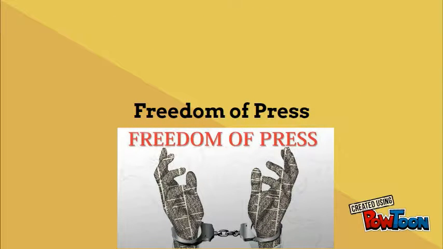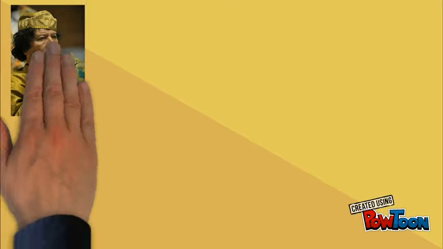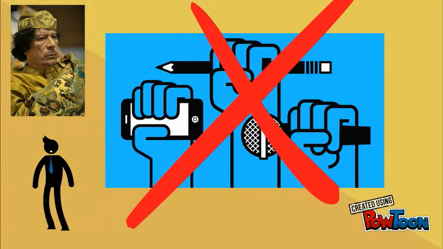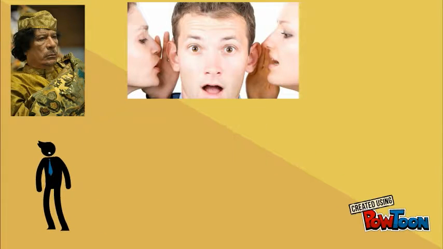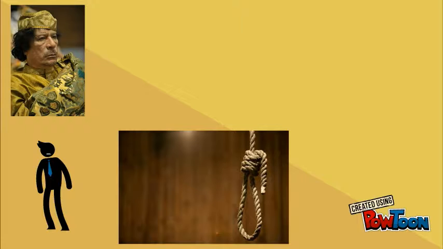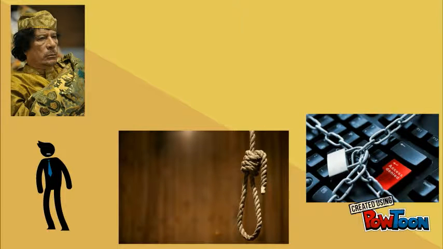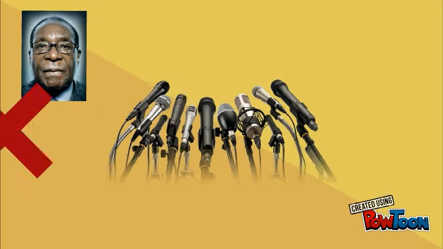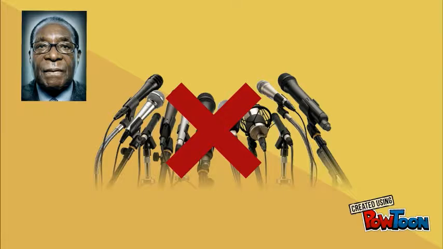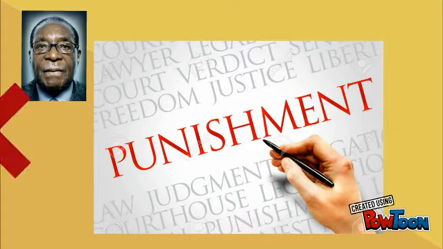Next up, we will be comparing how these dictators dealt with freedom of press. In Gaddafi's Libya, there was no freedom of press. Anyone who slandered Gaddafi's name would be either imprisoned or sentenced to death. There was also no internet access for citizens. In Mugabe's Zimbabwe, there was also no freedom of press, although the punishments that were faced were less severe.